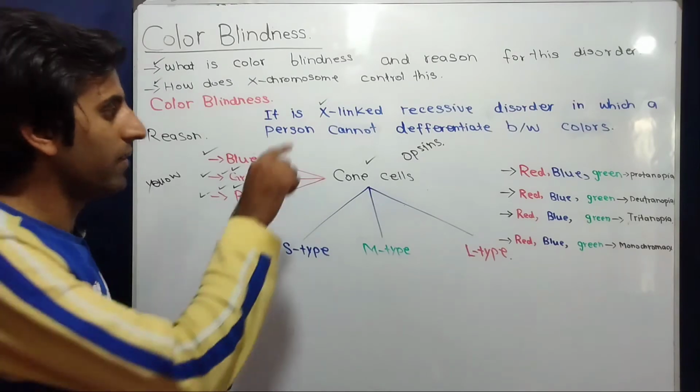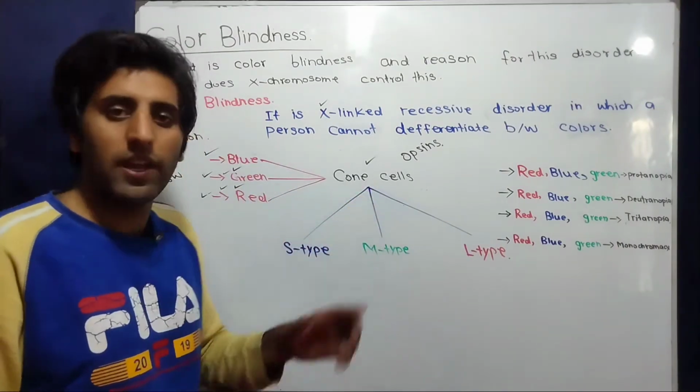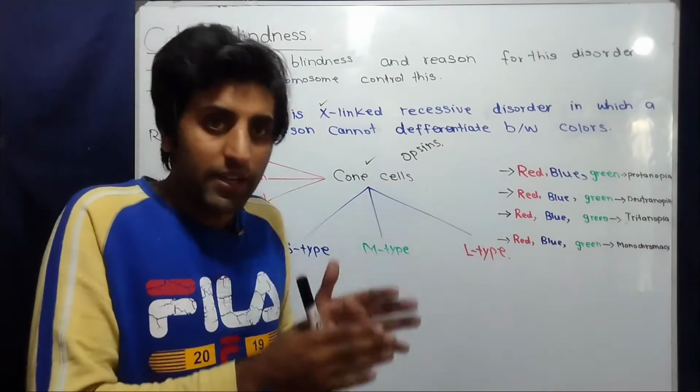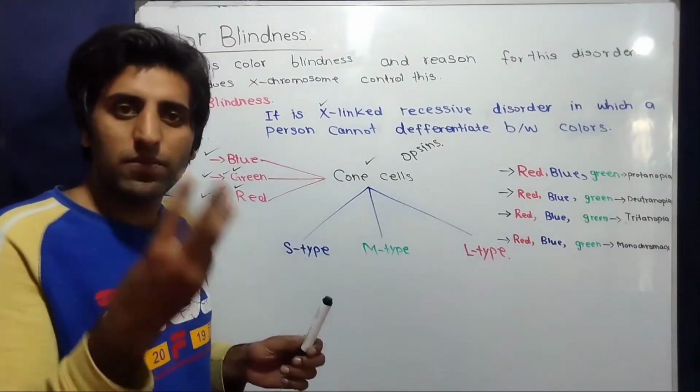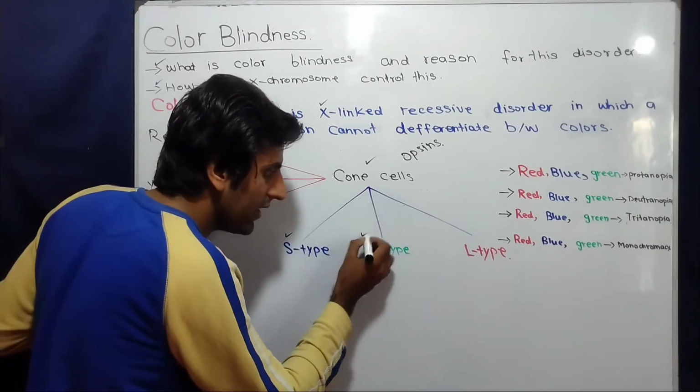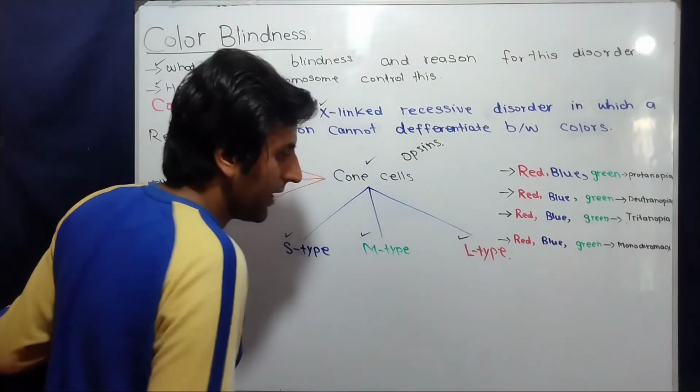So opsins are of different types and different cone cells have different opsins, and based on the opsins present inside them, these cone cells are classified into three major categories: first S type, second M type and third L type.